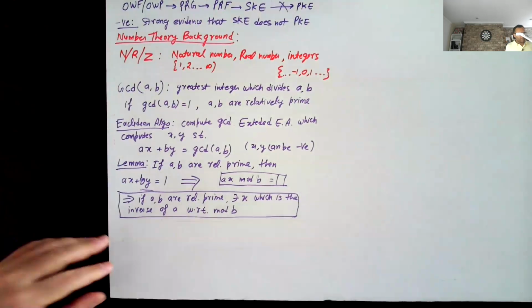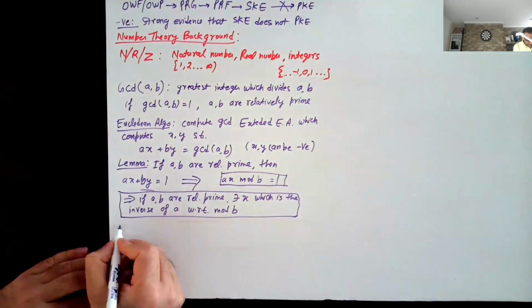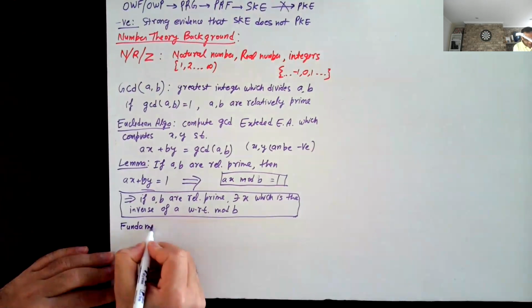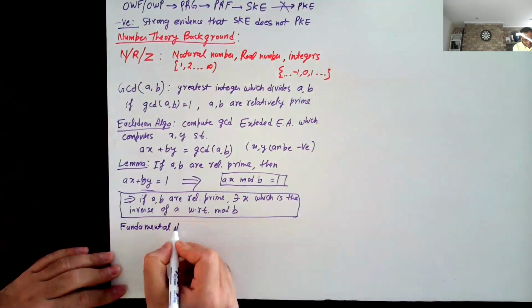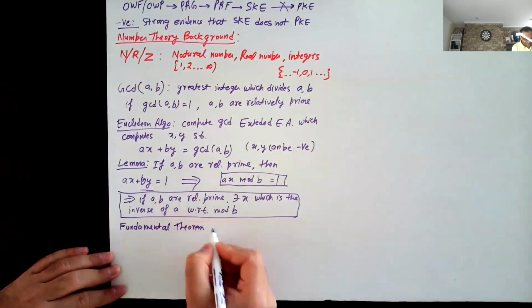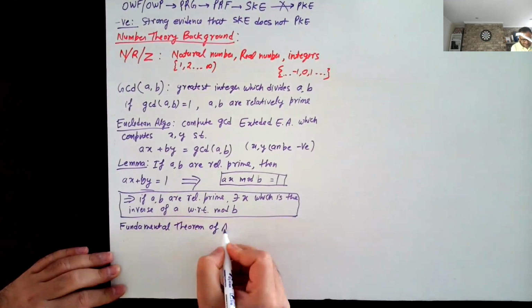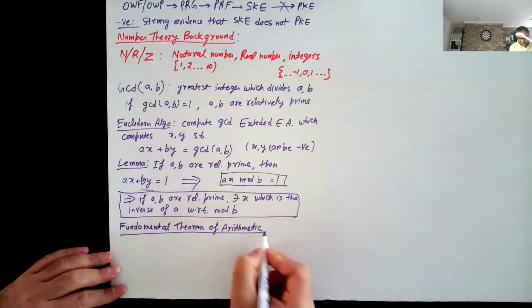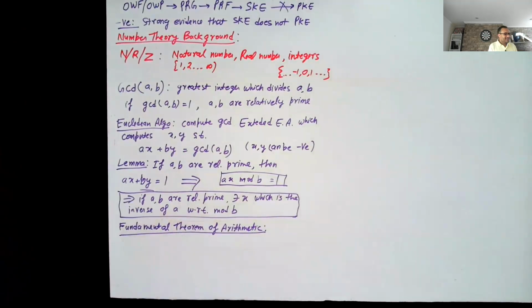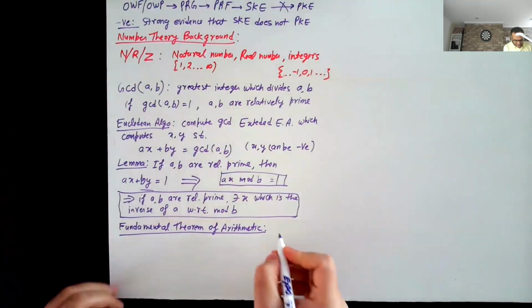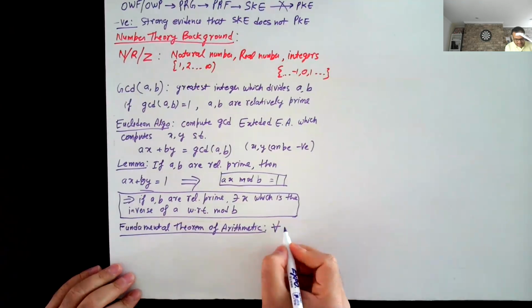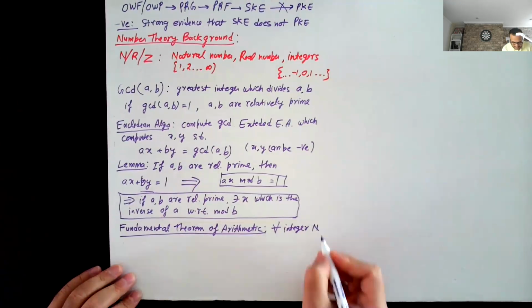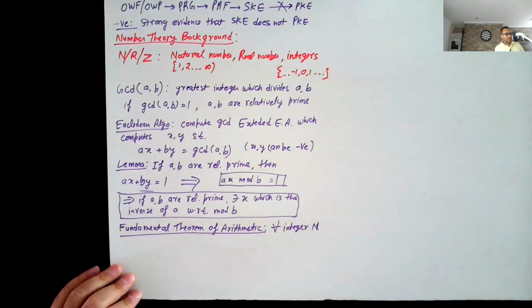Another very basic and important fact to keep in mind is what is known as the fundamental theorem of arithmetic. It's a very grand name, and it says that for every integer n, and again, let's only keep positive integers in mind.